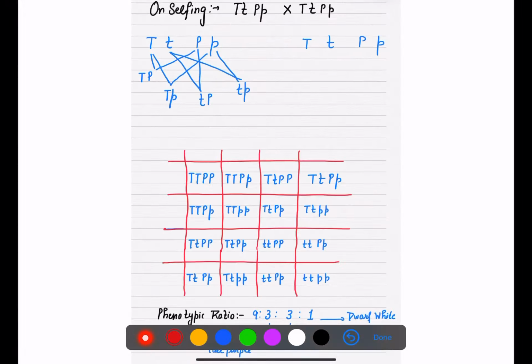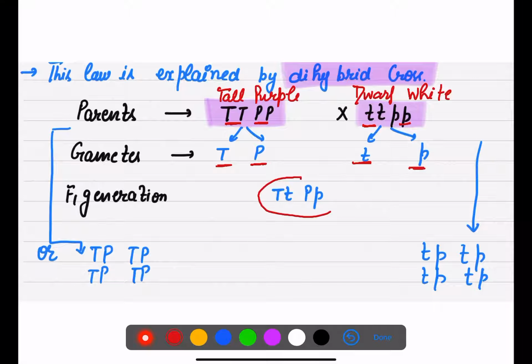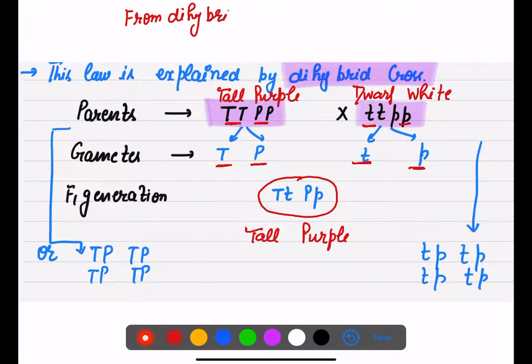So what will be the F1 generation? F1 generation will be tall and purple. Always remember that from a dihybrid cross, four gametes will always be formed.